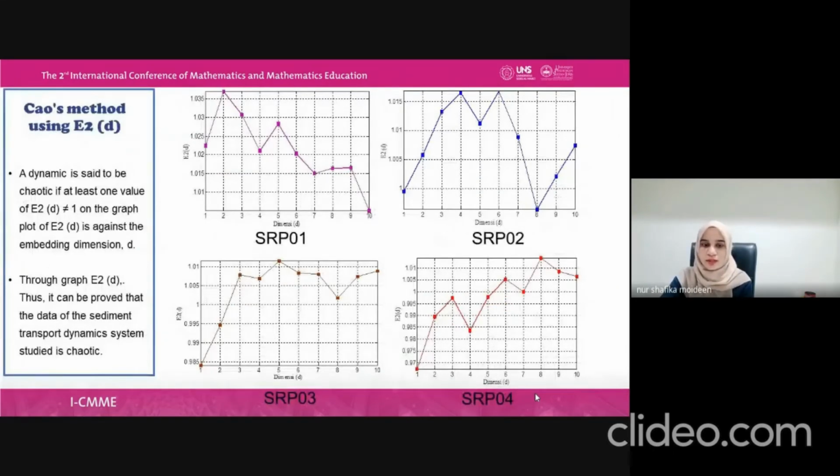For the Chow method using E2D, a dynamic is said to be chaotic if at least one value of E2D is not equal to 1 on the plot of E2D against embedding dimension D. Through the graph of E2D, we can prove that the data of the sediment transport dynamic system studied is chaotic.